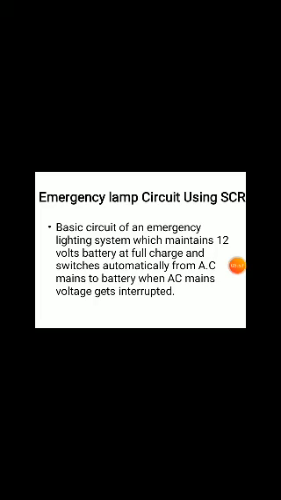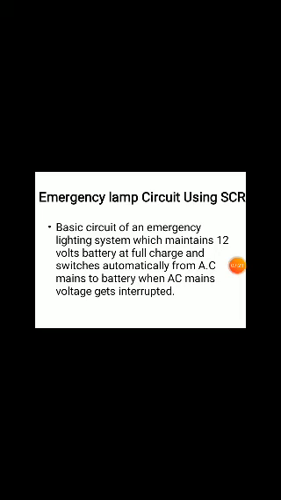Next, the emergency lamp circuit using SCR, that we mention here. Next one will be the emergency lamp circuit using SCR. This is also one of the applications of the power device. Here, emergency lamp circuit: for emergency purposes we want to charge the lamp circuit, the emergency lamp circuit using SCR. Emergency purpose, when you want to switch on, that purpose generally we use it here.